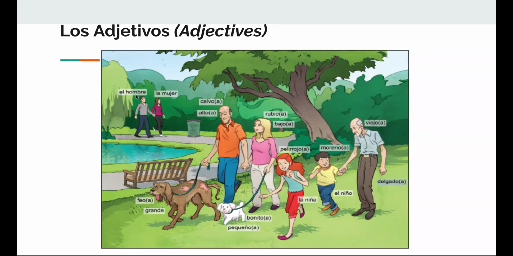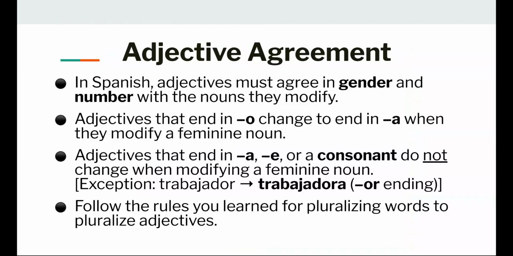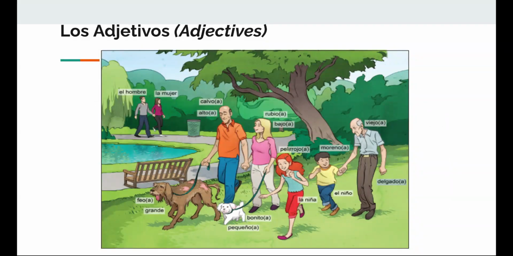So, these are some common adjectives. We have el hombre y la mujer, the man and the woman, and then some adjetivos comunes. Notice that these adjectives have the o and the a, so we have alto if you were describing a male, and it would be alta for a female.